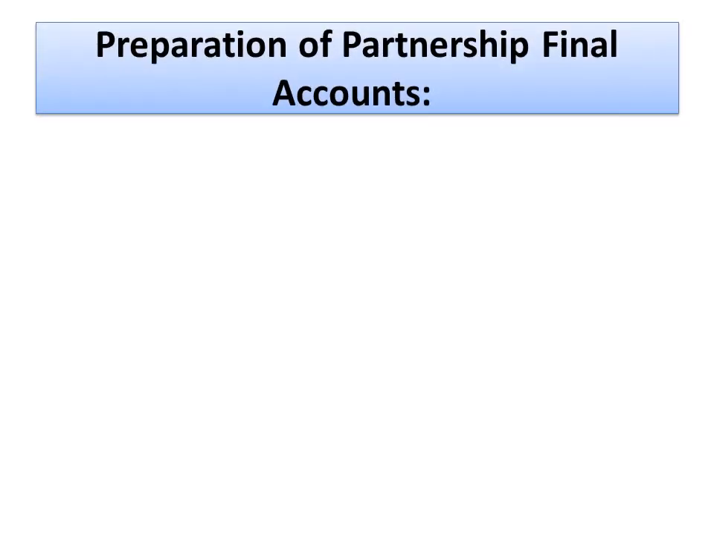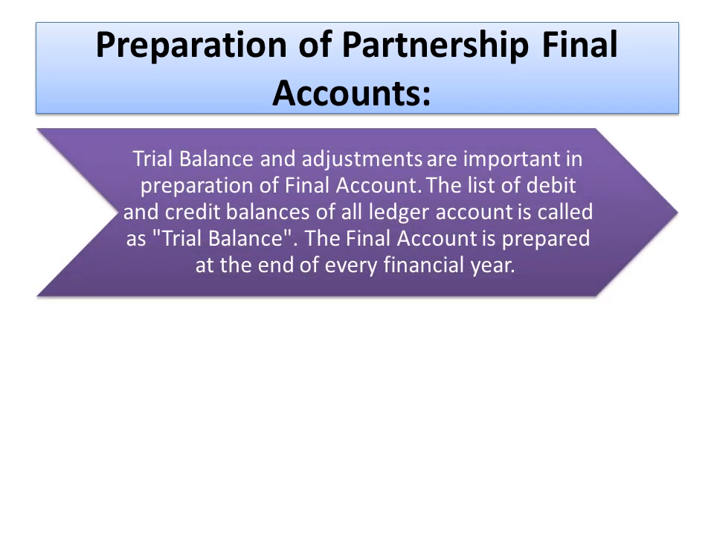Partnership final account. To prepare the partnership final account, it is necessary to have the trial balance. Trial balance is nothing but the balances of the various ledger accounts. When we close each and every ledger account, we definitely get the balances. If it is income, then it shows the credit balance. If it is liabilities, definitely it will show the credit balance. Expense shows the debit balance, and the assets will also show the debit balance.